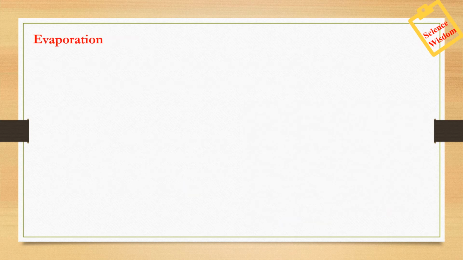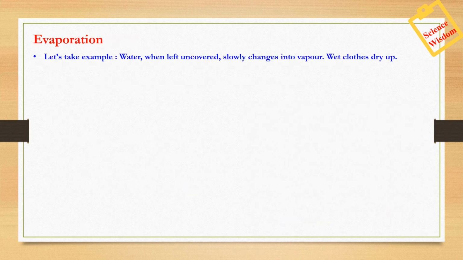Next, we are going to study the process of evaporation. Let's take an example. When we leave water uncovered for a longer period of time, the level of water decreases. Why does this happen? It's because some of the water has evaporated. Now, we dry our wet clothes in the sun. Why? For the moisture to evaporate. When we say let the water evaporate, it means let the clothes dry up.